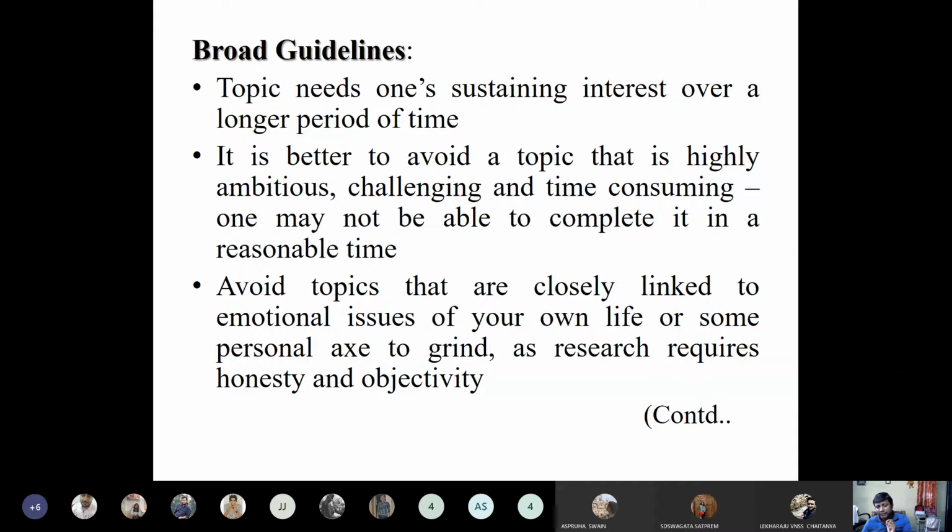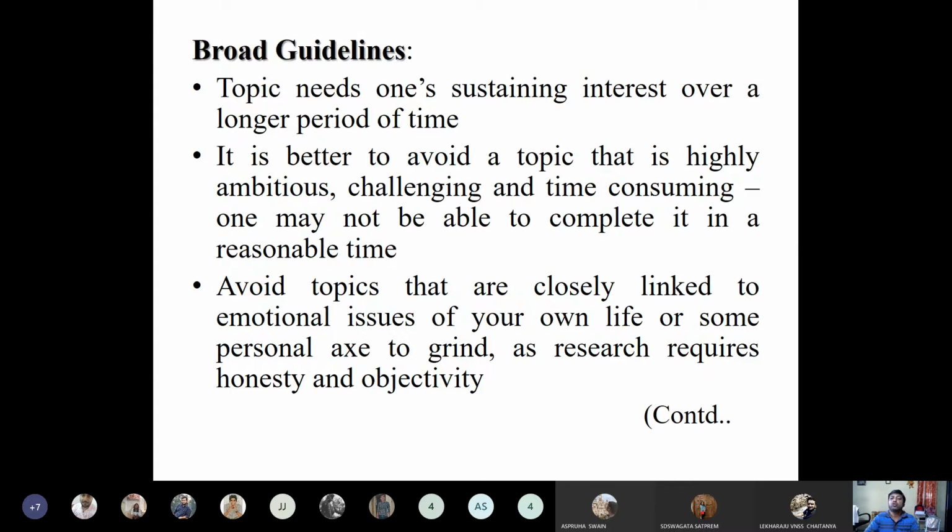Unless you are very careful about the topic, how much time it will take, and what challenges we may face, and unless you are very clear, it is very difficult to adopt a particular research design and to move ahead. So you should have clear-cut knowledge about the topic.